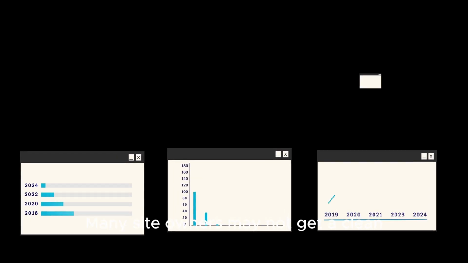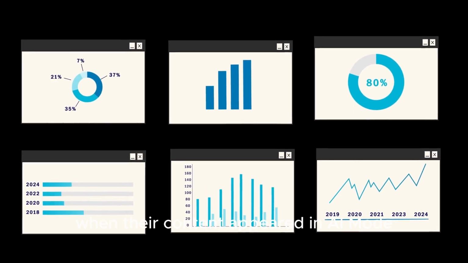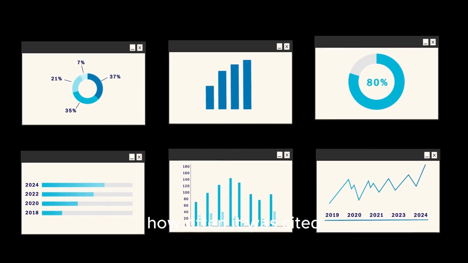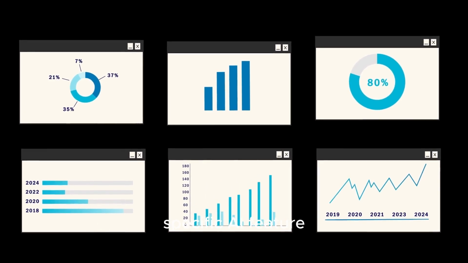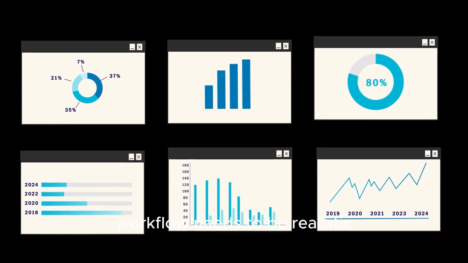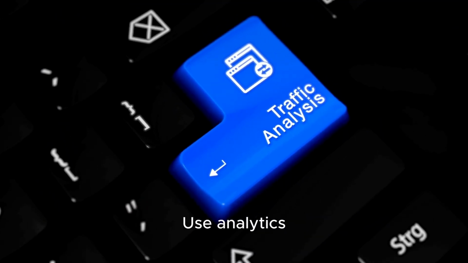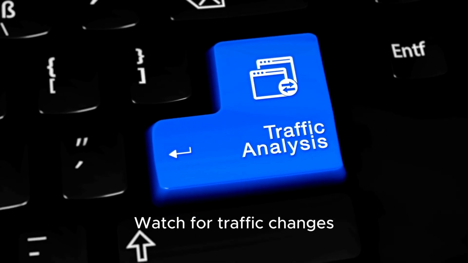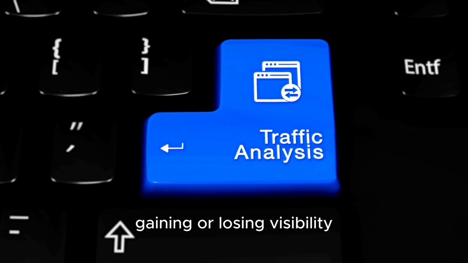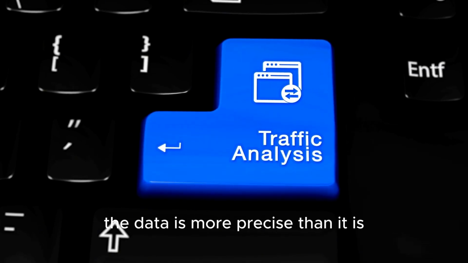Another limitation is measurement. Many site owners may not get a clean, separate report showing exactly when their content appeared in AI mode, how often it was cited, or how many clicks came from that specific AI feature. So your measurement workflow needs to be realistic. Use Search Console, use analytics, use manual testing. Track important queries, watch for traffic changes. Look at which pages are gaining or losing visibility, but do not pretend the data is more precise than it is.